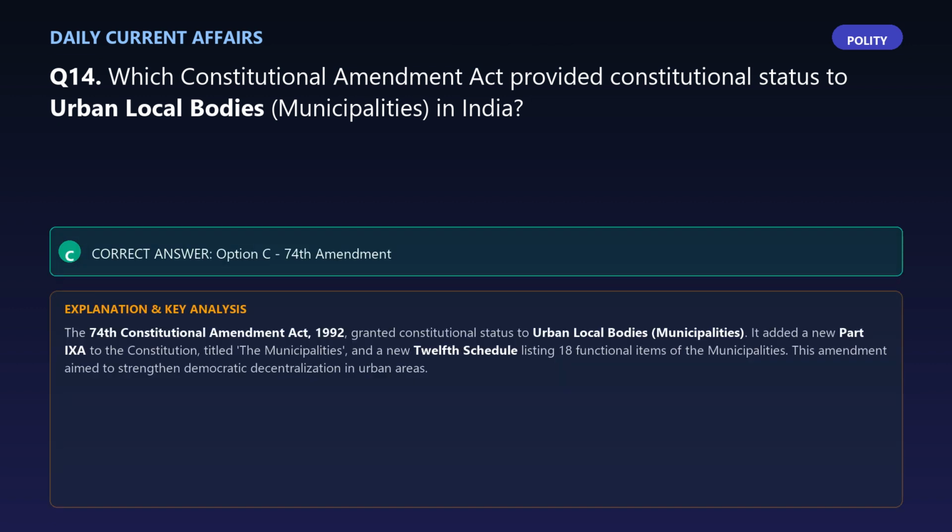The correct answer is option C, 74th Amendment. Explanation: the 74th Constitutional Amendment Act, 1992, granted constitutional status to urban local bodies, municipalities. It added a new Part IXA to the Constitution, titled The Municipalities, and a new 12th Schedule listing 18 functional items of the municipalities. This amendment aimed to strengthen democratic decentralization in urban areas.